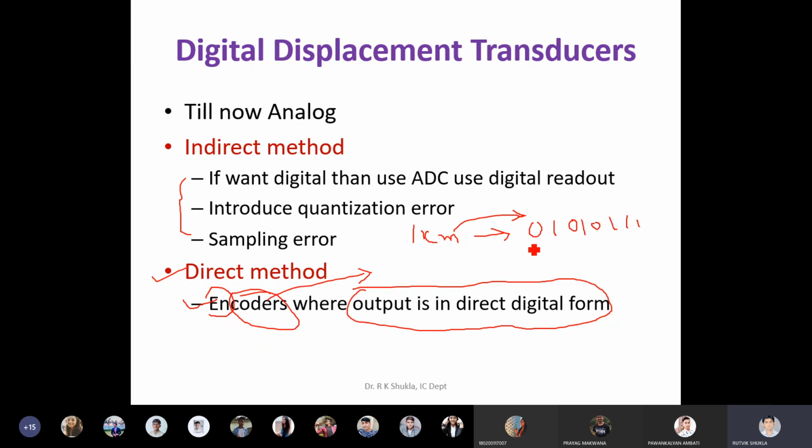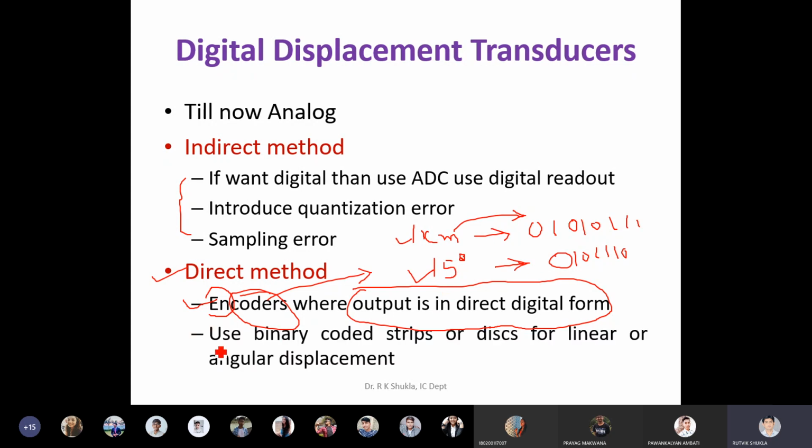You cannot interpret what this 0101011 means. It's a code. Suppose instead the angular displacement is 15 degrees. Then also it will generate something like this. Clear? So whether you are using linear displacement or angular displacement, these encoders are capable of converting this information into some code.